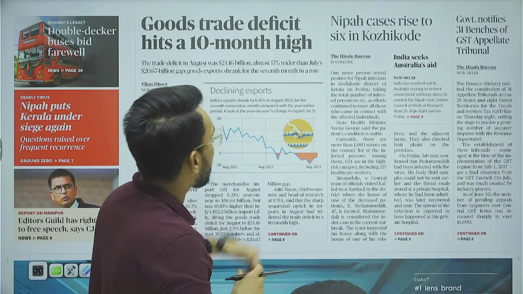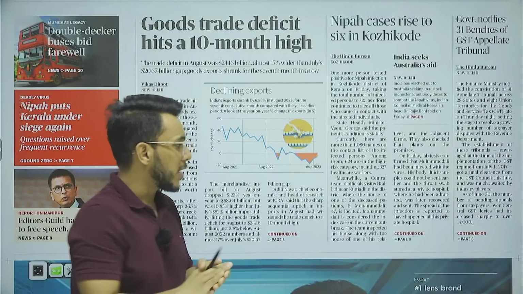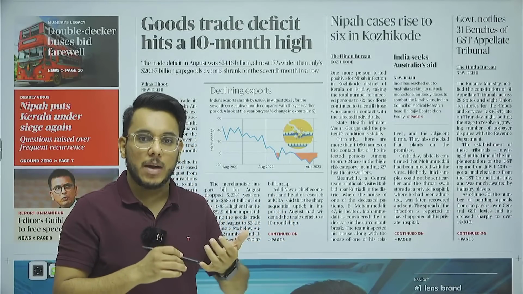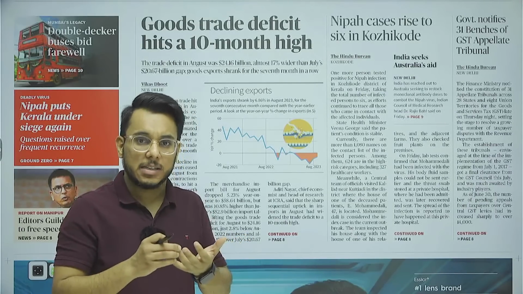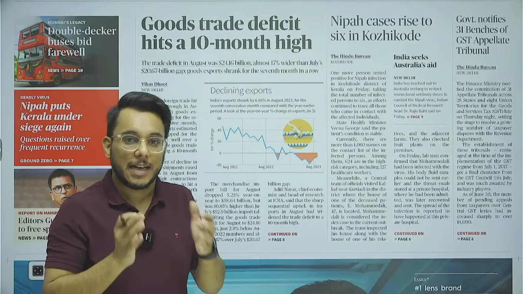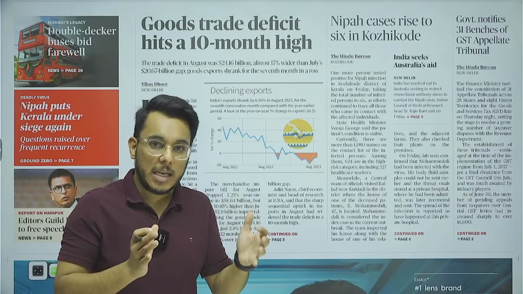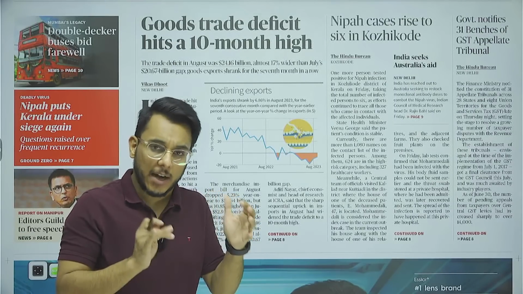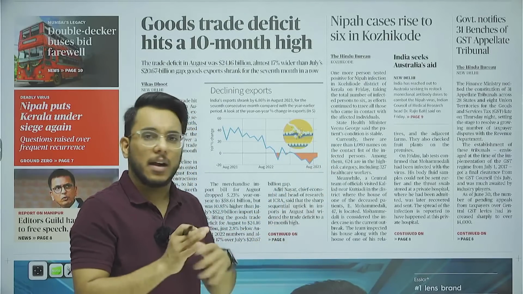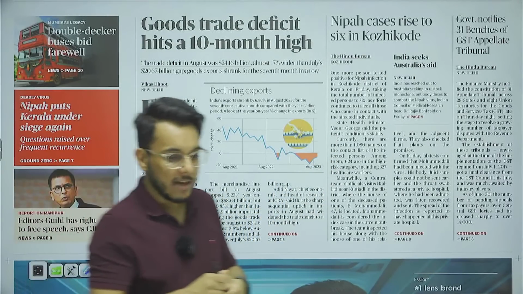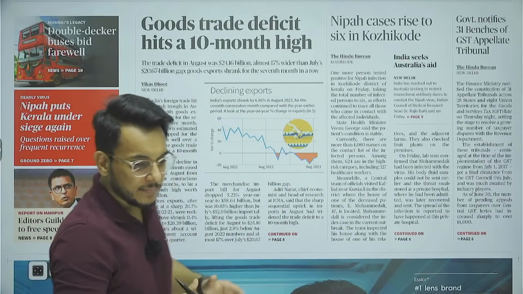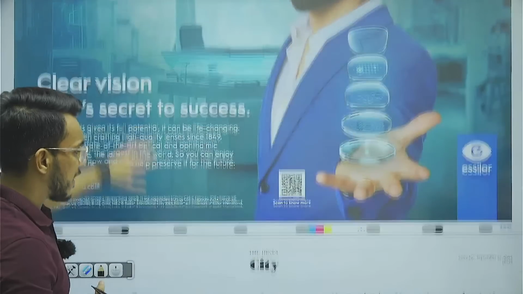Then moving on, Nipah cases rise to 6 in Kozhikode. Two days back we discussed the Nipah virus. It is a zoonotic virus, but human-to-human transmission also happens. We have seen that bats and pigs are the reservoir of Nipah, and in the last 5 years around 4 outbreaks of Nipah have happened in Kerala. Guys, there is no need to track every day how many new cases have come for the examination.